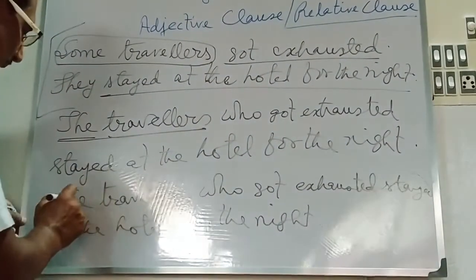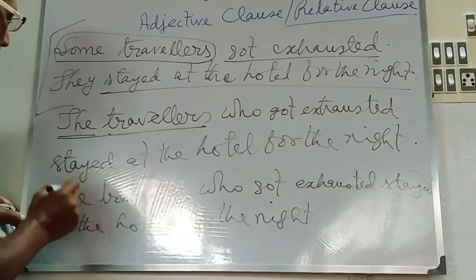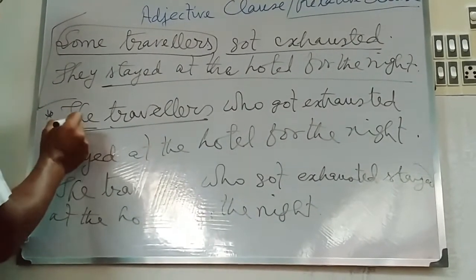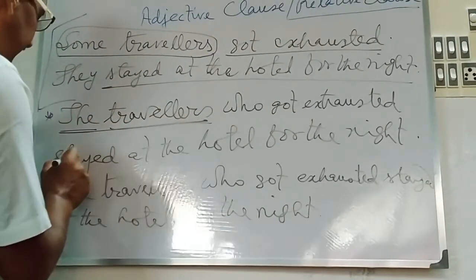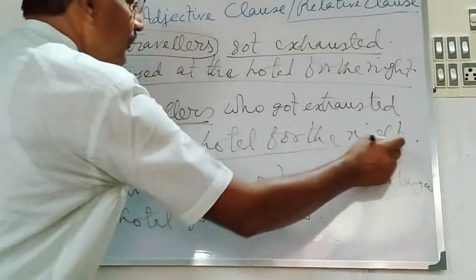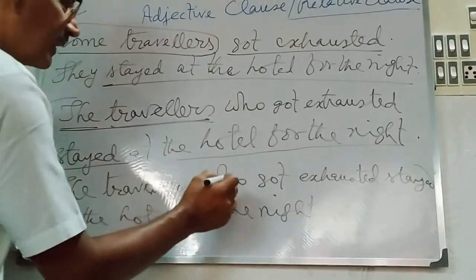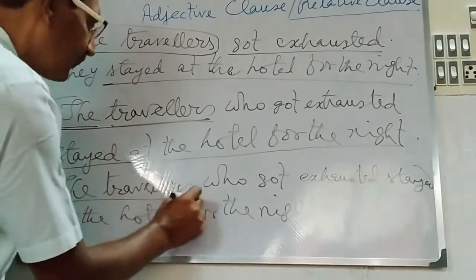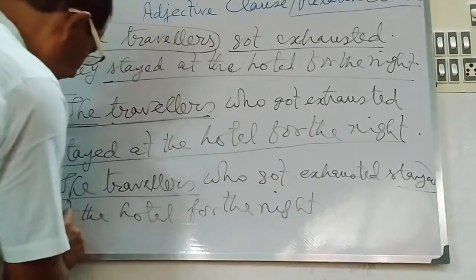In the first joining, you have seen that the travelers stayed at the hotel for the night, and in the second sentence also, the travelers stayed at the hotel for the night.